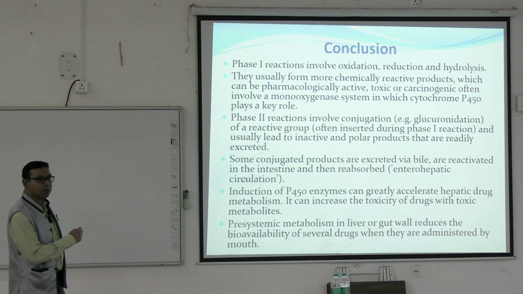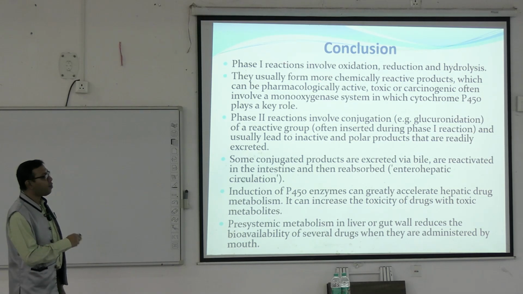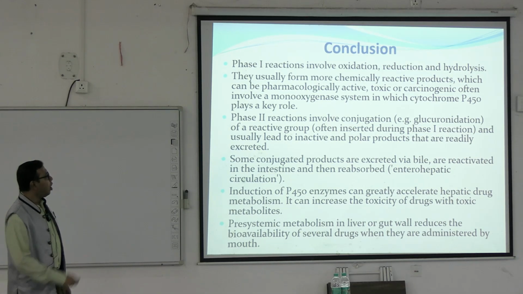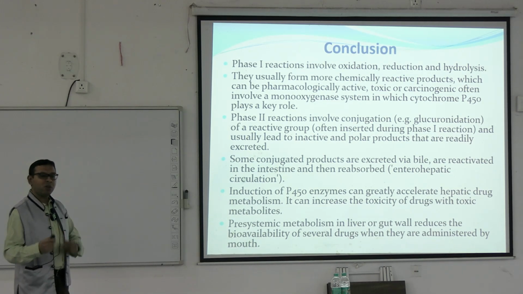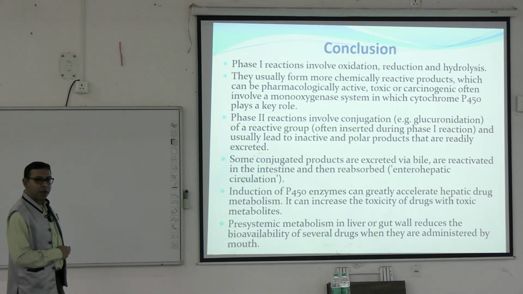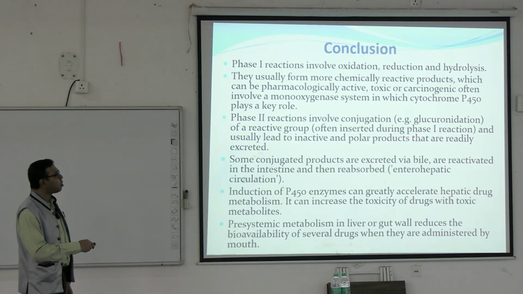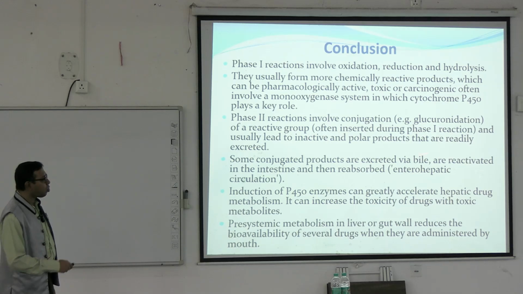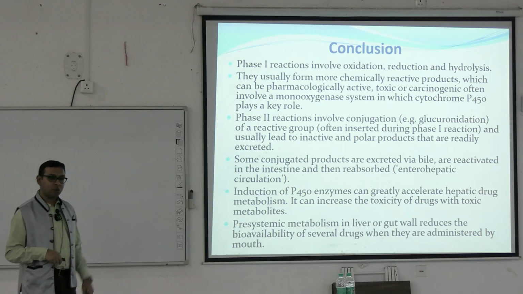Apart from oxidation, there may be reduction, hydrolysis, etc. They usually form more chemically reactive products, which can be pharmacologically active, toxic or carcinogenic, and often involve a monooxygenase system in which cytochrome P450 plays a key role. Phase 2 reactions then usually come into play, involving conjugation with an endogenous molecule like glucuronide at reactive groups often inserted during phase 1, and usually lead to inactive, polar products that can be readily excreted. Some conjugated products are excreted via bile, reactivated in the intestine and then reabsorbed. This is known as the enterohepatic circulation.